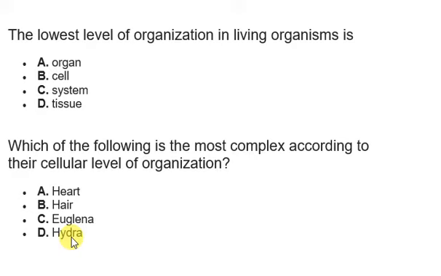Now, if you look at option C, we have euglena. Euglena is a cellular level organism, so it is just a single cell. It's under the protozoans. Other than euglena, we have the amoeba and the paramecium. All these are just one cell. A single cell can live on its own. The other time I told you the lowest level of organization known is the cell, because the cell can stand alone. So euglena is a unicellular organism.